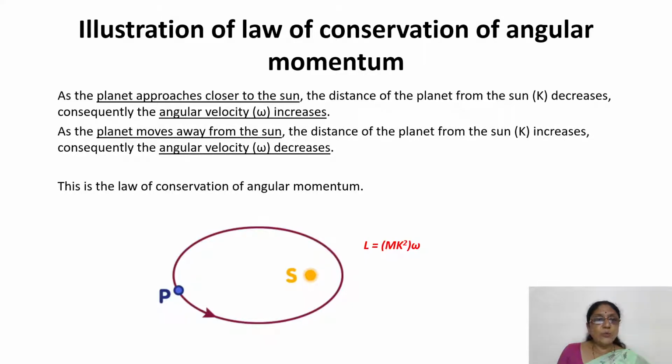So as the planet approaches closer to the sun, the distance of the planet from the sun, that is the k value, decreases, and hence the angular velocity increases according to the law of conservation of angular momentum. And as the planet moves away from the sun, what happens? The distance of the planet, that is the k value, increases, and hence the angular velocity decreases. So this is the law of conservation of angular momentum.